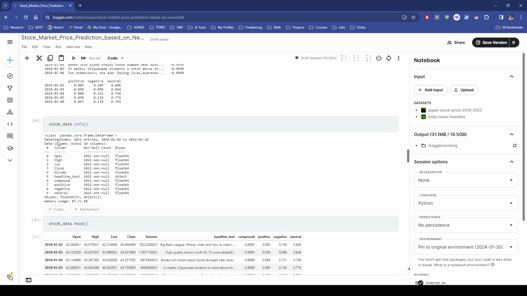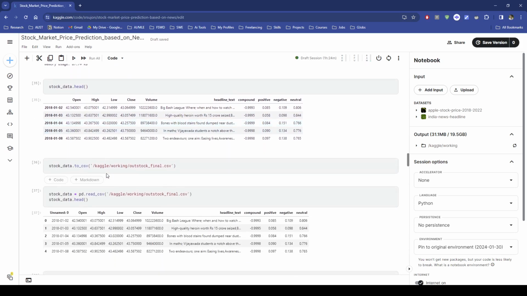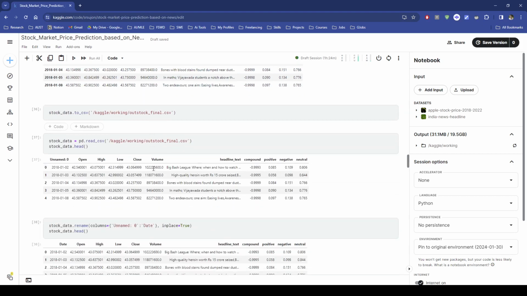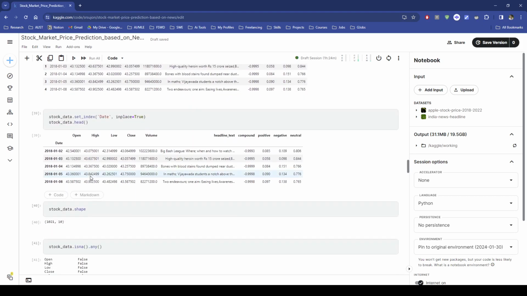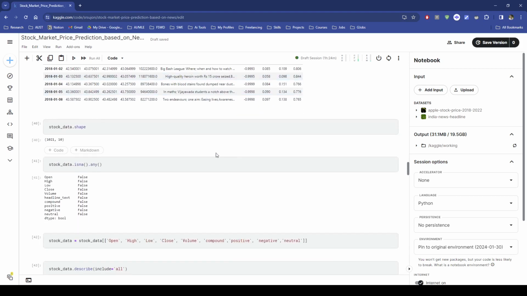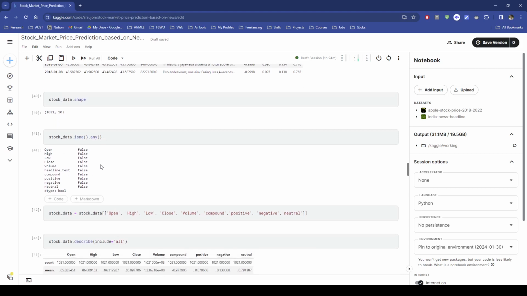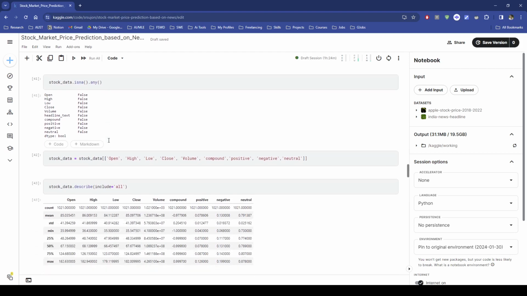After that, including the date, we got our features, 10 features. Then this is our final CSV. I saved the CSV file. Then I've done the indexing. Then for the shape, we can see the rows are 1021 and columns are 10. I did another check if there is a null value or not.